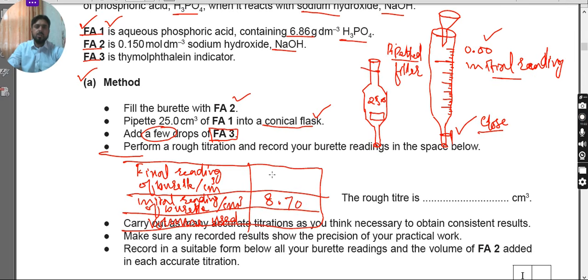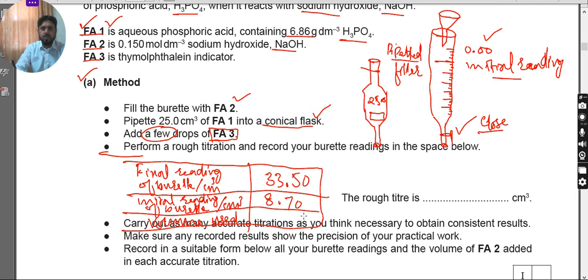Now the final reading, roughly I'm going to say, wait a minute, I'm going to get my calculator back. Where is my calculator? Okay, roughly I'm going to take it as 33.50. So now you have to find the difference.